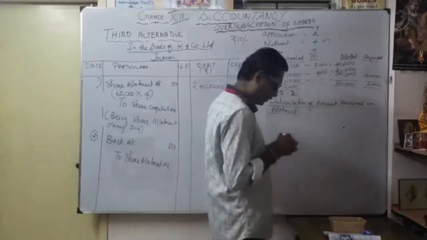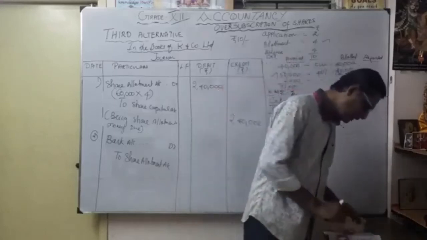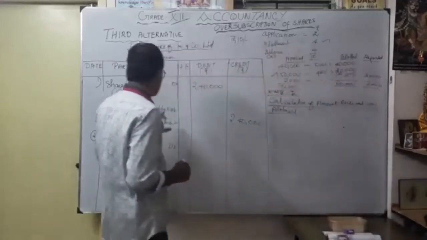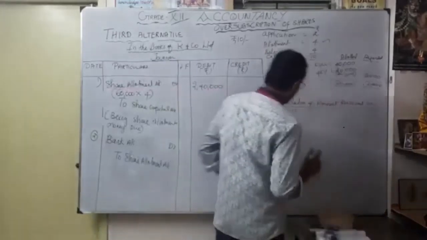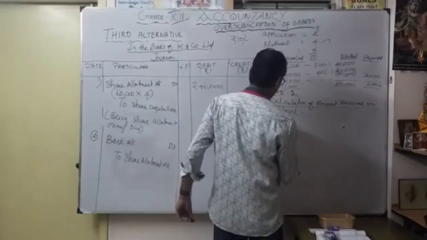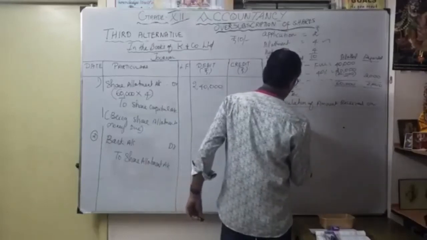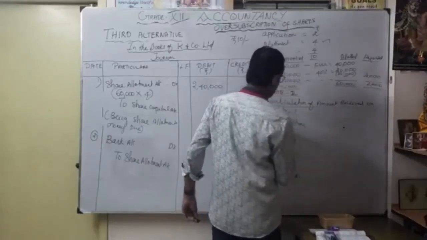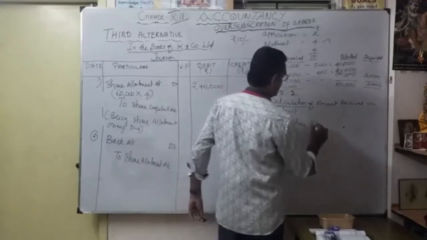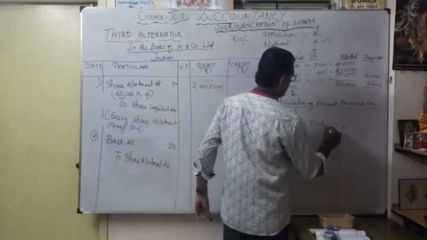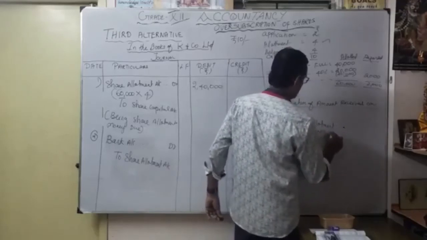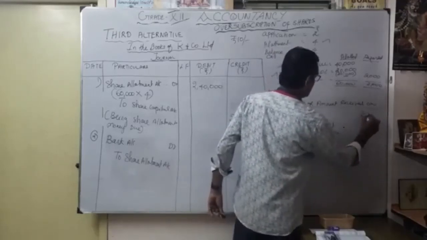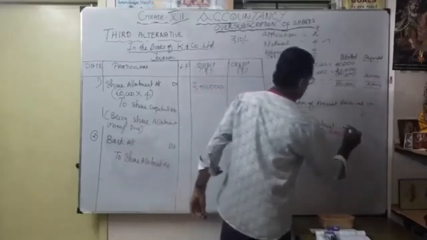Okay, so we are going to do the discussion. First, how much share allotment money is due? 2,40,000. We have to write total share allotment money due, 2,40,000.